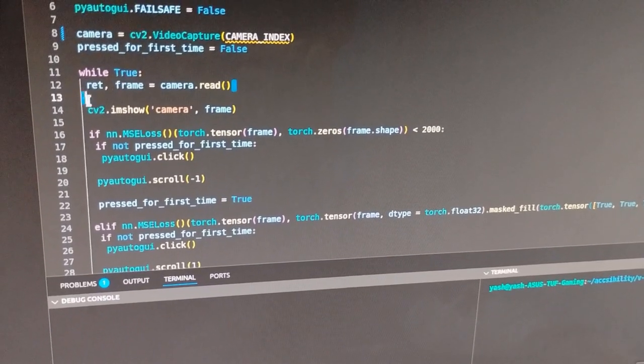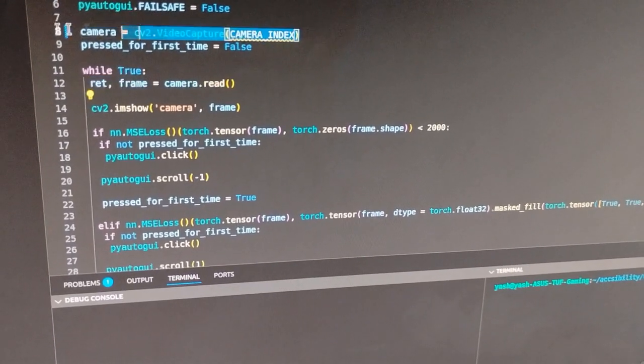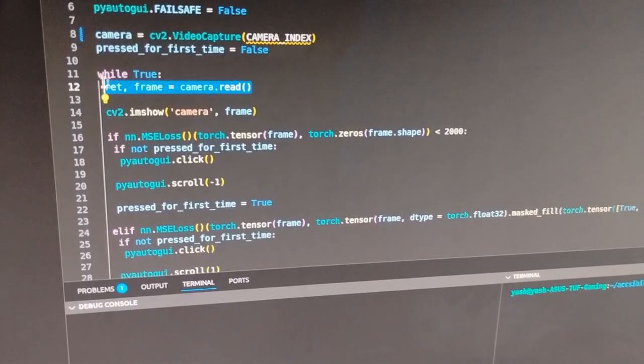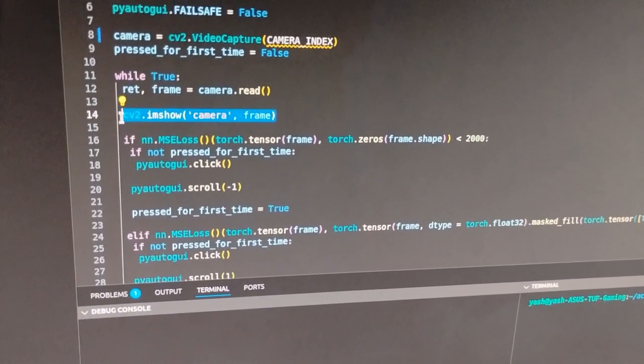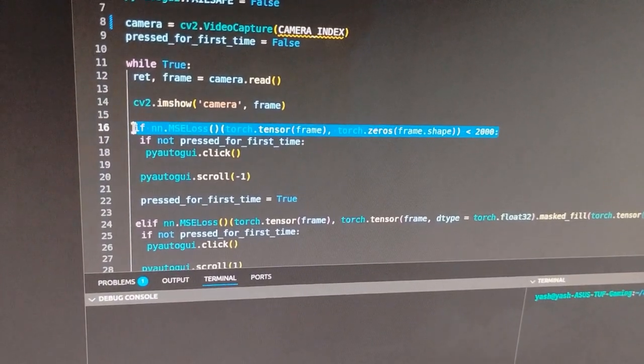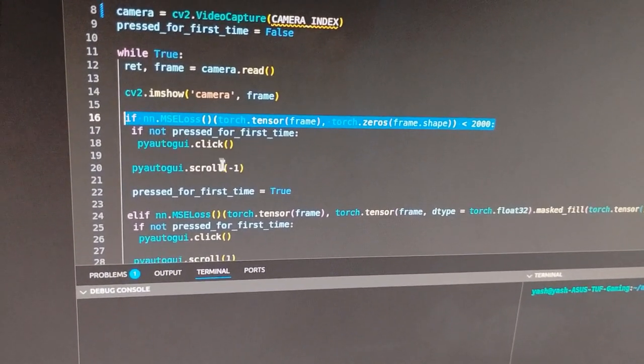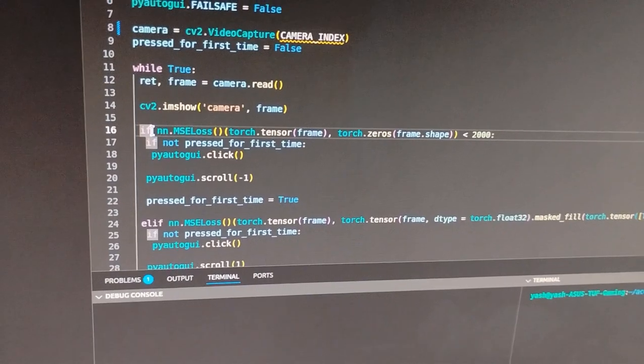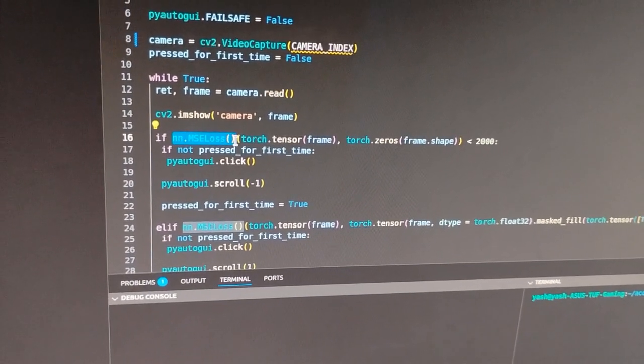So here I am reading the video capture, and I am showing the video capture here just for test. And here the main thing is happening for color detection. I'm defining MSE loss, mean squared error loss, which is mostly used in training AI neural networks.